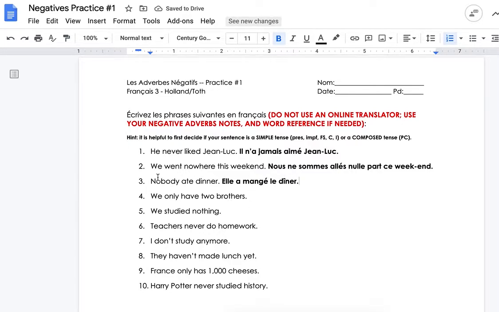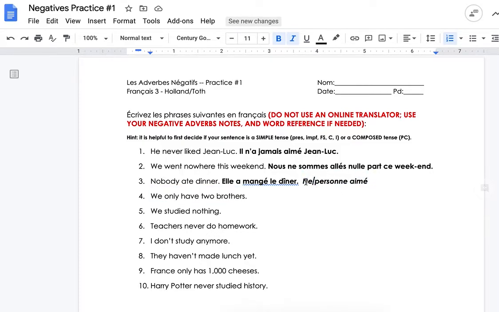Okay, but instead of saying she, we have to say nobody. So when we say nobody, you have to start your sentence with personne. But then right after personne, you have to have the ne. Some of you guys I saw saying like ne personne aime. Not correct. Okay? No, no, no, no, no.